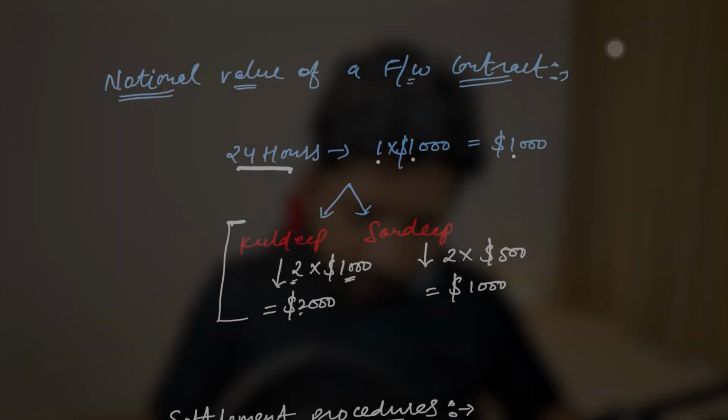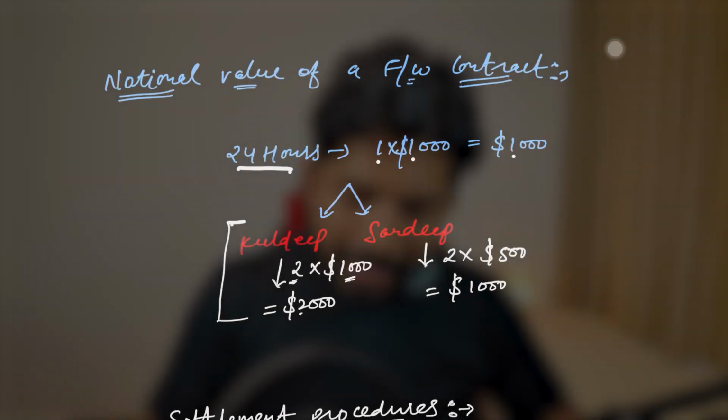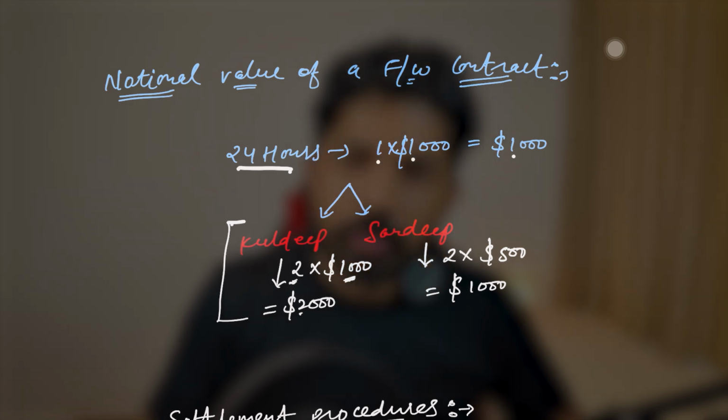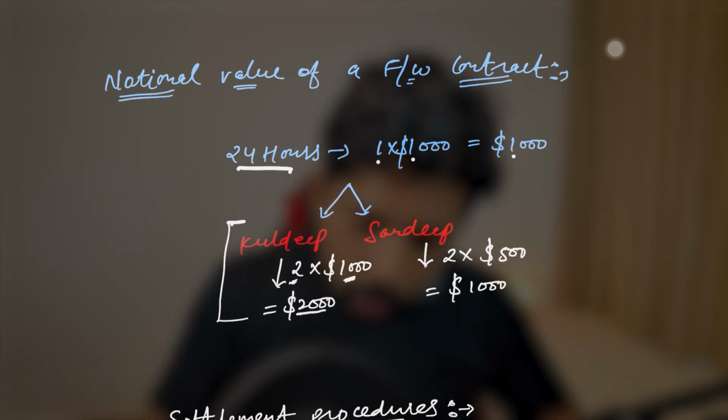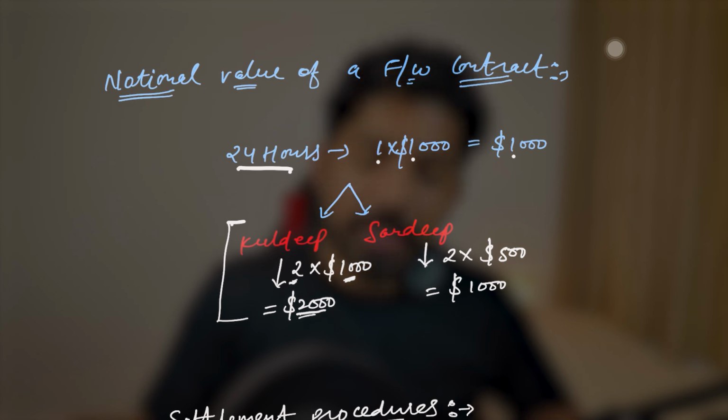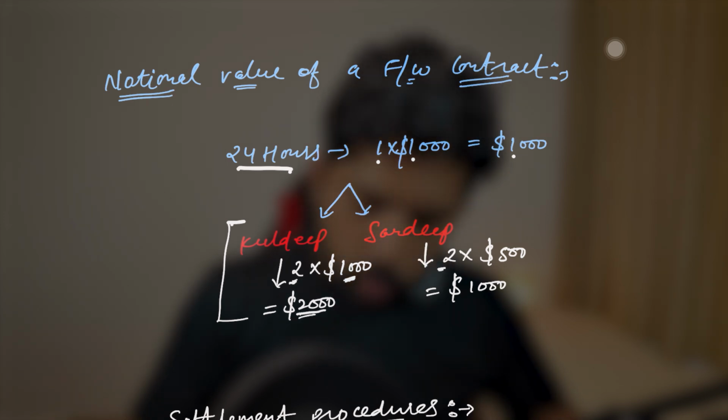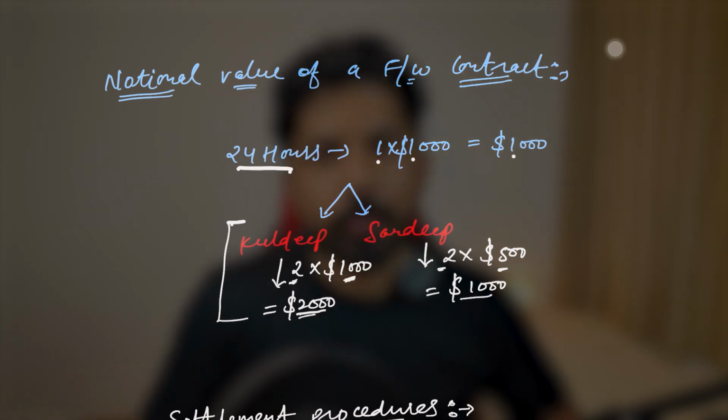So here the number of units is 2 and the agreed upon price is 1,000, so it will become $2,000. Similarly, for Sandeep, the number of units is 2 and the agreed upon price is 500, so the notional value will be $1,000. I hope it's very clear, it's very easy. And if you have any doubt, please let me know in the comments. We can discuss this again in future videos.